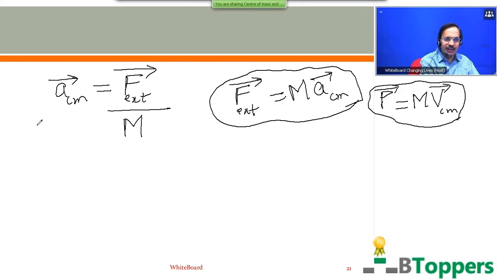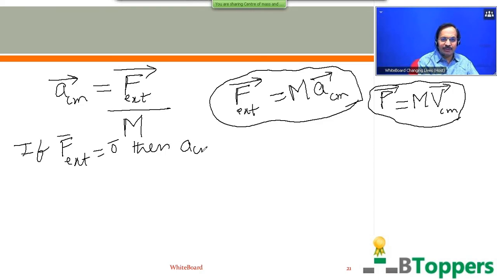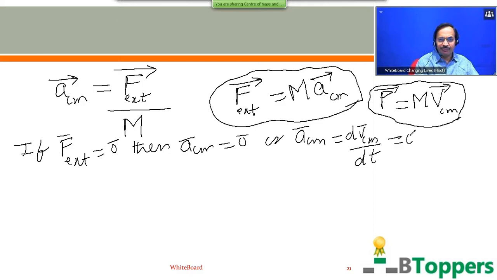Suppose the vector sum of all the external forces acting on all the particles of the system vanishes, that is, becomes 0. Then the acceleration of the center of mass of the system is 0. The acceleration of the center of mass, which is the time rate of change of the velocity of the center of mass of the system, is 0. So the acceleration of the center of mass of the system will be 0 only when the velocity of the center of mass of the system remains constant.